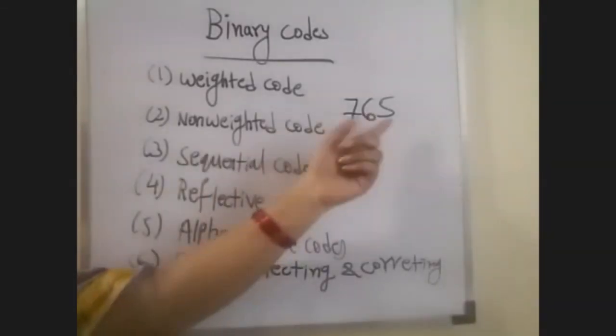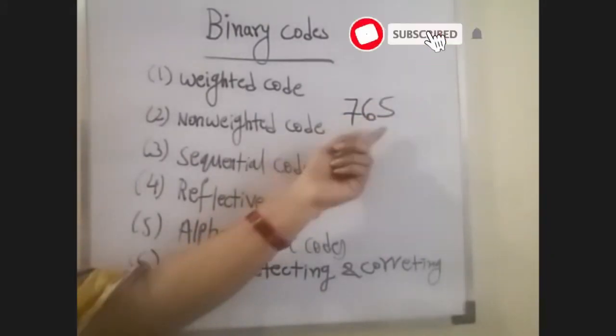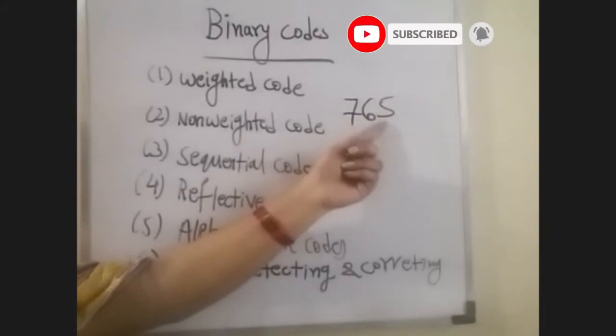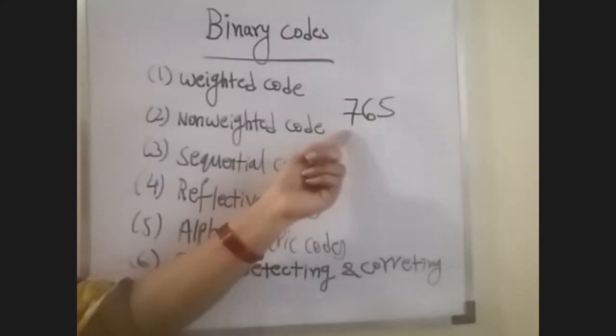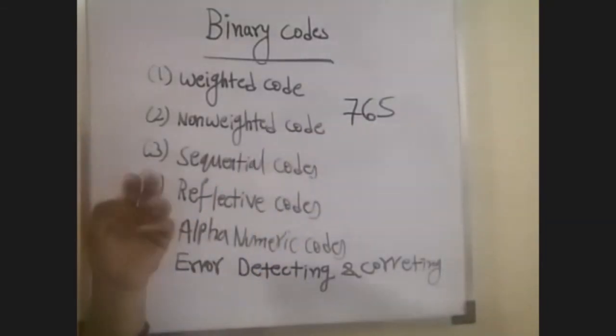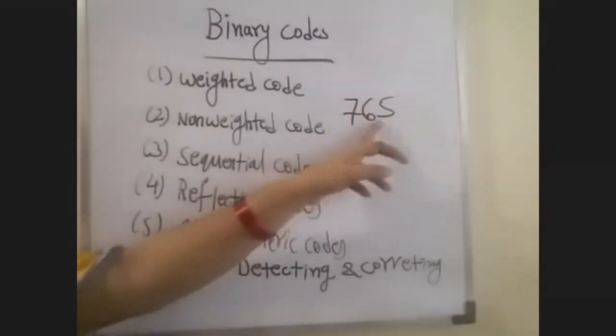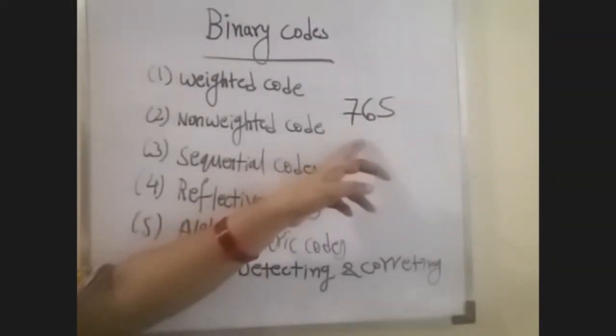For example, take the decimal number 765. In this number, 5 is in the ones place, 6 is in the tens place, and 7 is in the hundreds place.